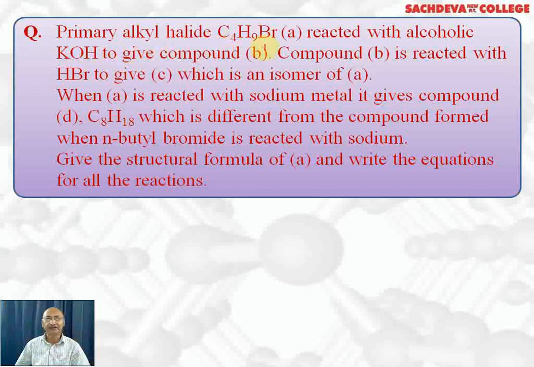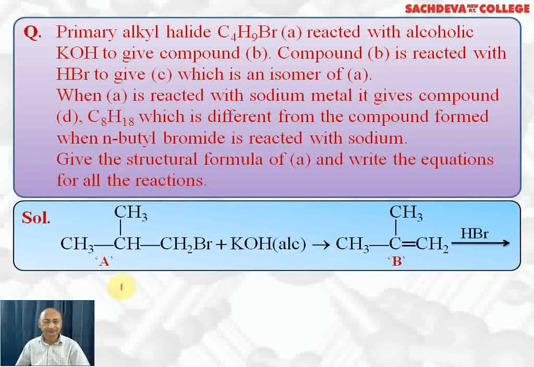Primary alkyl halide C4H9Br, A, reacted with alcoholic KOH to give compound B. Compound B is reacted with HBr to give C, which is an isomer of A. When A is reacted with sodium metal, it gives a compound D, C8H18. Now check, here we have 4 carbon atoms, here we have 8 carbon atoms, so Wurtz reaction is the hint. D is different from the compound formed when normal butyl bromide is reacted with sodium. Give the structural formula of A and write the equations of all the reactions.